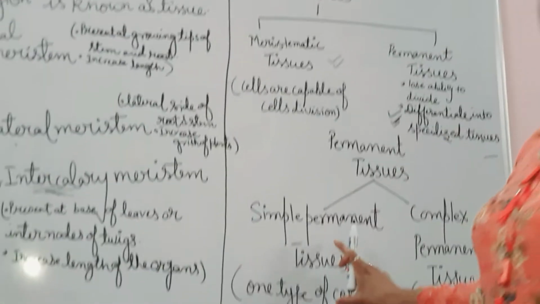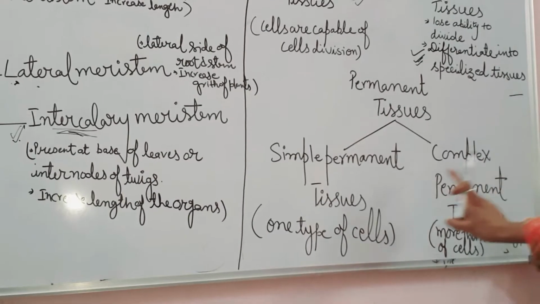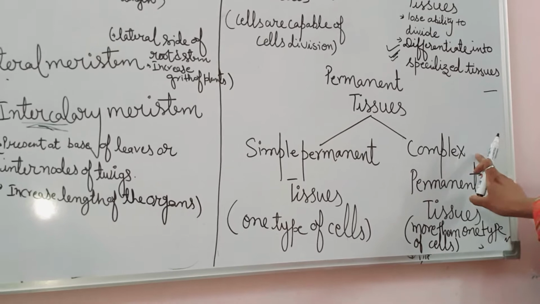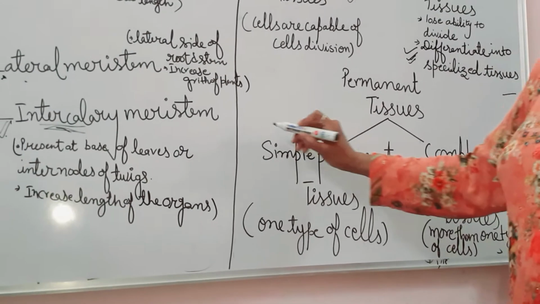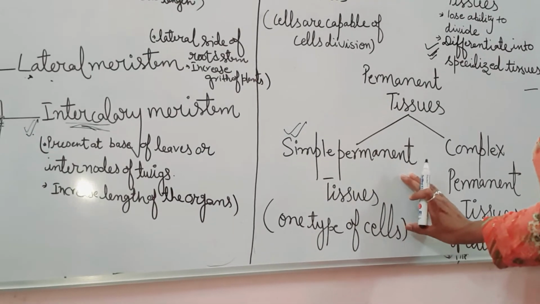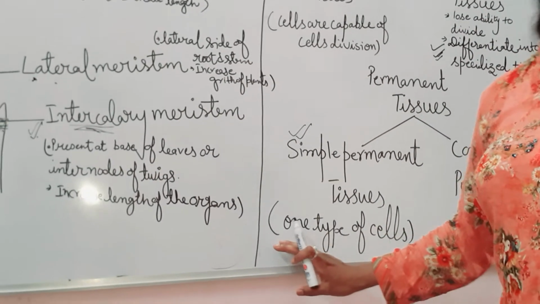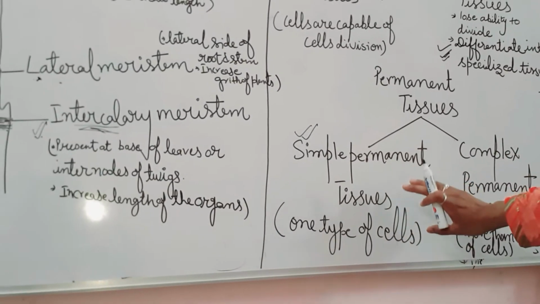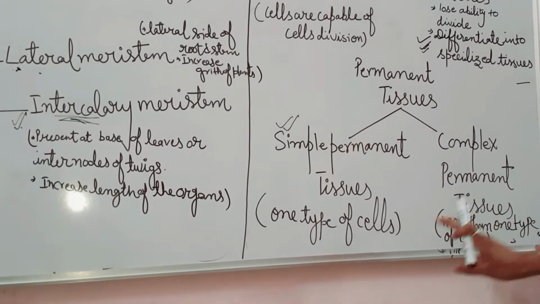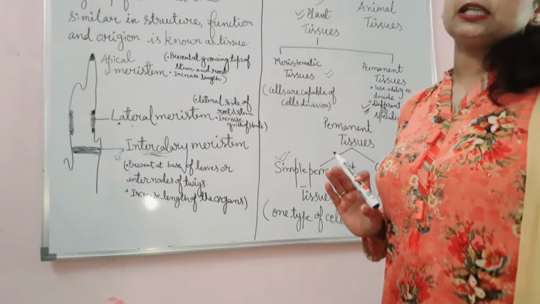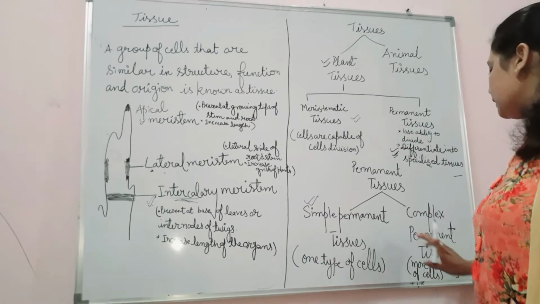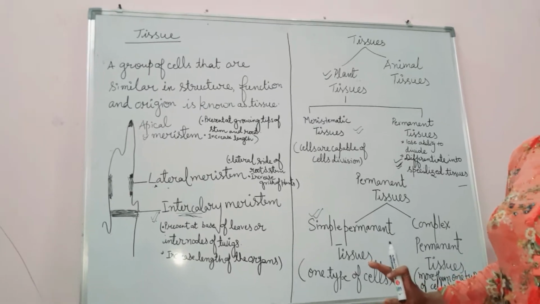After that, we'll discuss the permanent tissue. There are two types of permanent tissue in your course: first, simple permanent tissue, and then complex permanent tissue. According to its name, in simple permanent tissue only one type of cell is present, and in complex permanent tissue more than one type of cell is present.